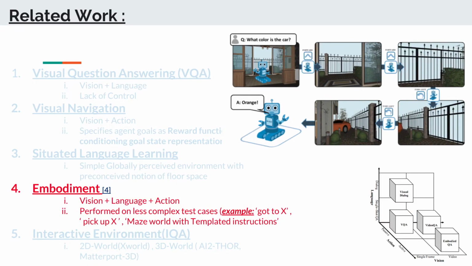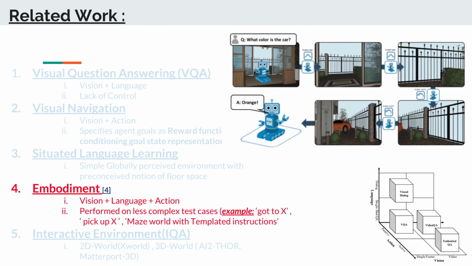Here we perform a less complex task, for example, go to a position X in terms of a 2D game, or go and follow a maze based on a templated instruction in the scenario of a 3D environment. These kinds of tasks are performed here based on something similar to realistic data, which we call House 3D or the AI2-THOR images, which we will be discussing later in the slides.